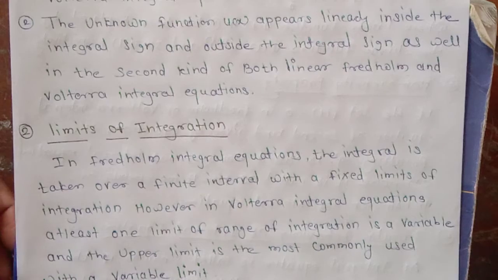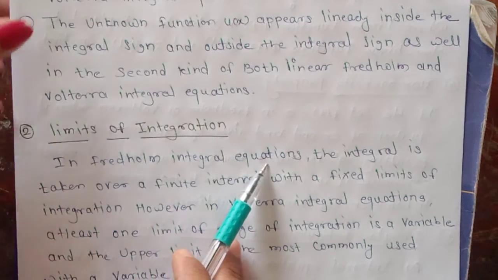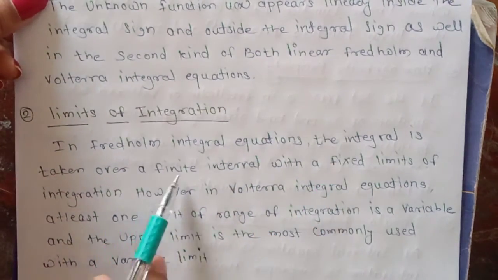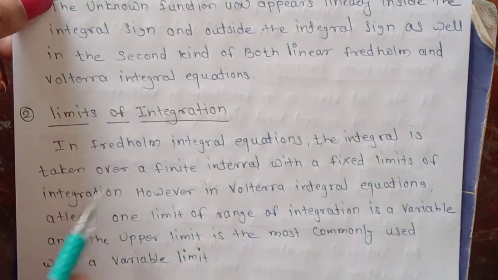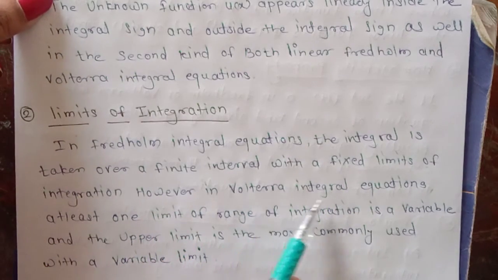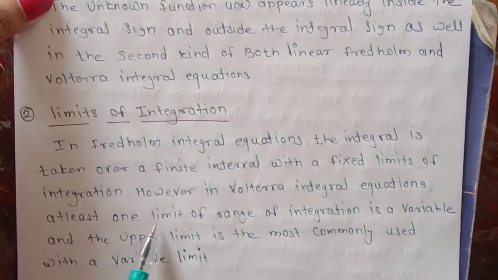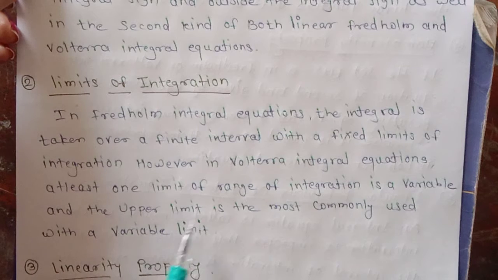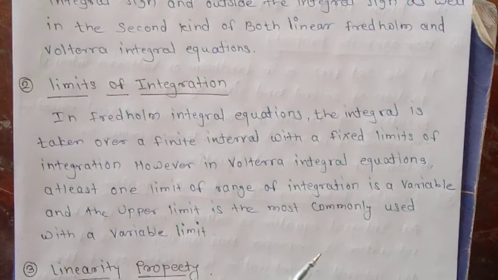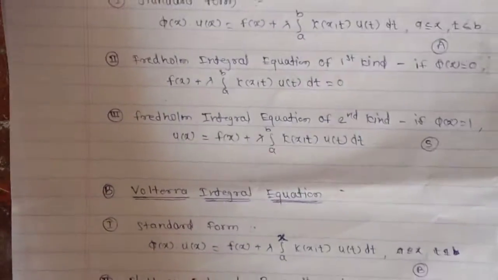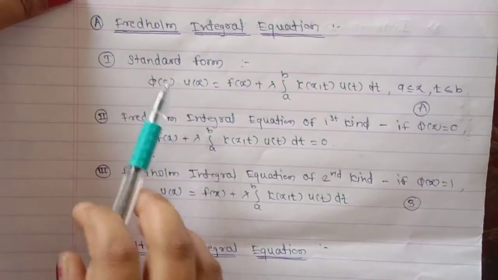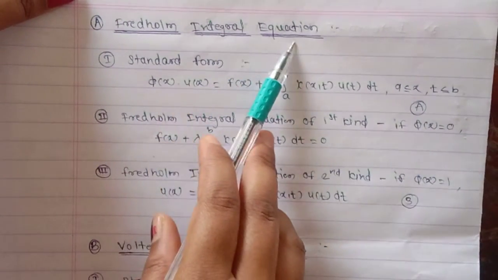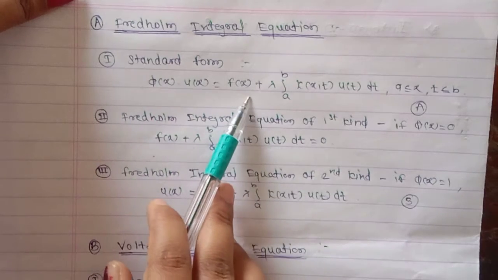So what is the limit of integration? In the Fredholm integral equation, the integral is taken over a finite interval with fixed limits of integration. However, in the Volterra integral equations, at least one limit of the range of integration is a variable, and the upper limit is the most commonly used variable limit. For this we have to look at the standard forms of the Volterra and Fredholm integral equations. Now this is the standard form of the Fredholm integral equation.